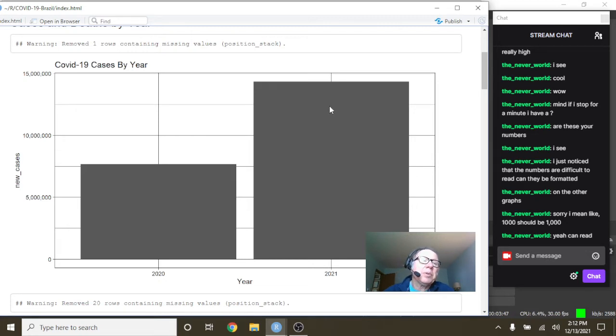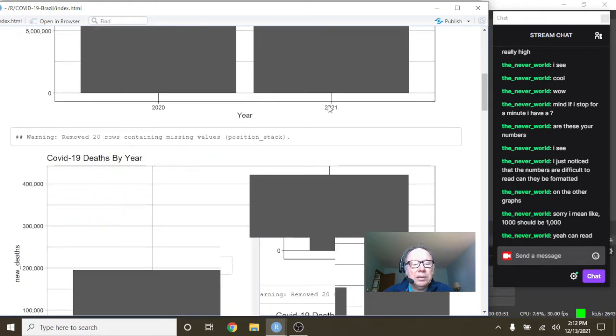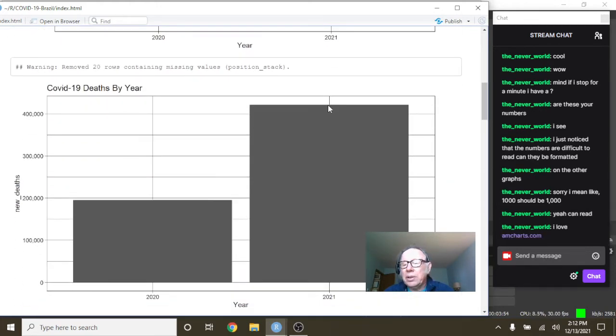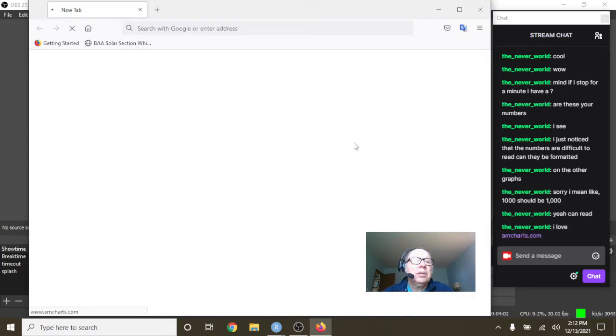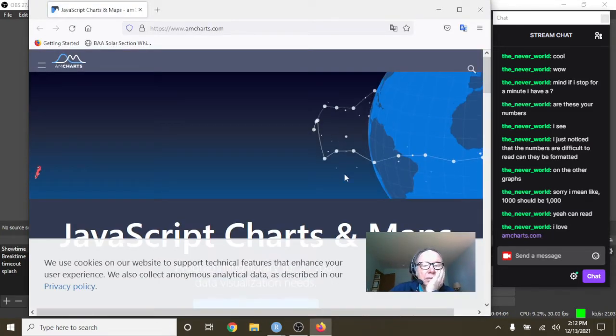So anyway, we can see about Brazil their cases for 2020, past 2020 cases. Now this doesn't look particularly good.